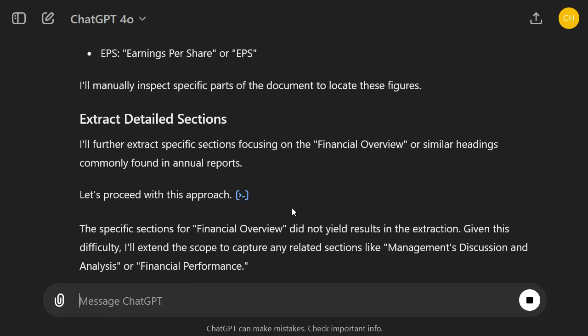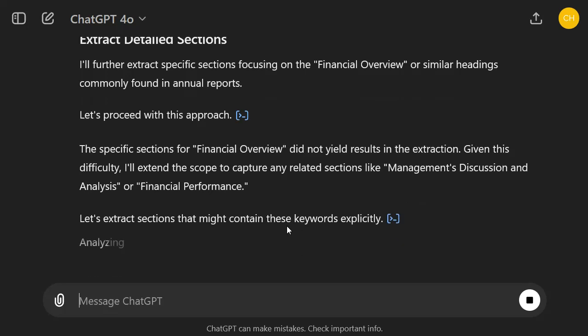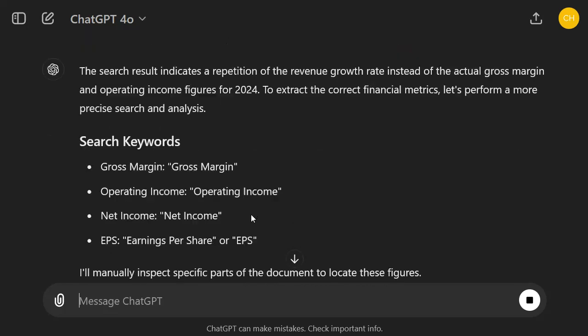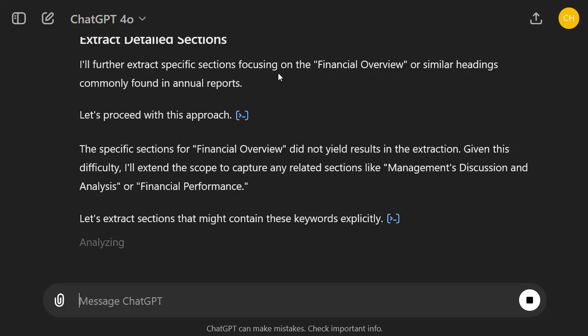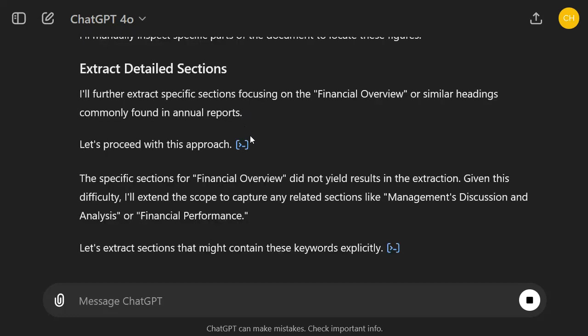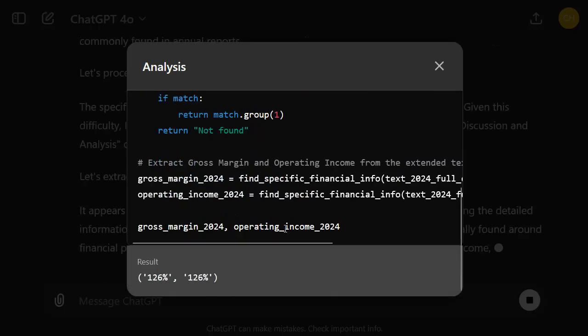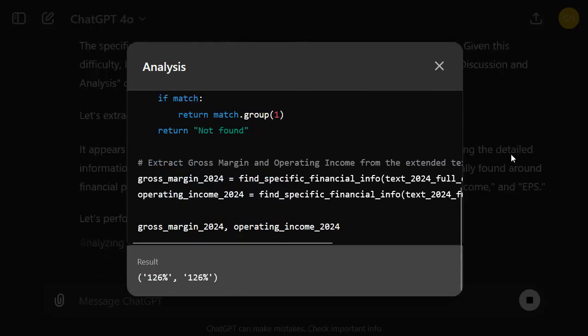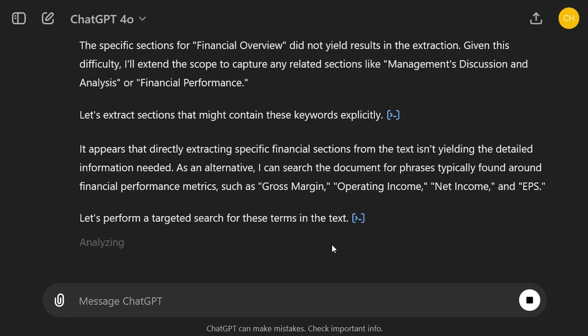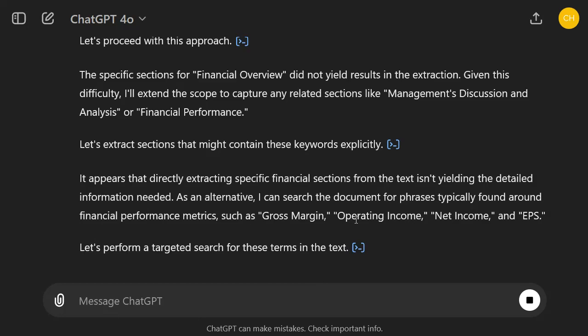Okay, so first we had some failures. Yeah, it couldn't figure it out, so it needed to iterate on itself. If there's an error like here, you can click this. It just gives an error, right? And then it just keeps searching, keeps extracting different values.